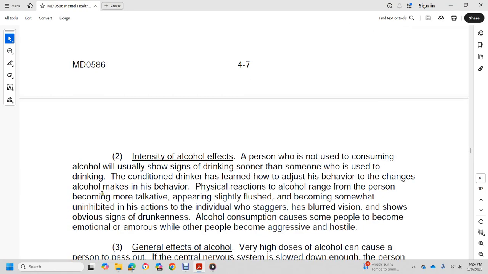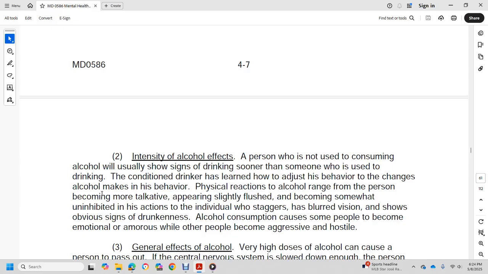The intensity of the alcohol's effect on the person may not show in the drinker's signs, since a drinker can learn to adjust behavior to the alcohol. The physical reactions alcohol brings include the person becoming more talkative, appearing slightly flushed, and becoming uninhibited in his actions, and an individual may stagger and show blurred vision.